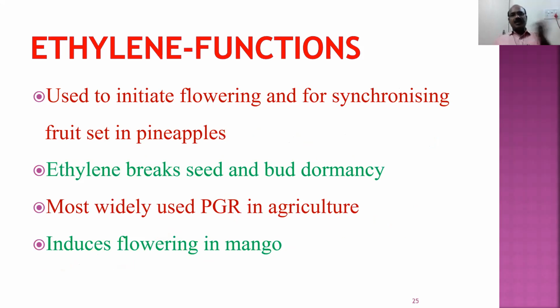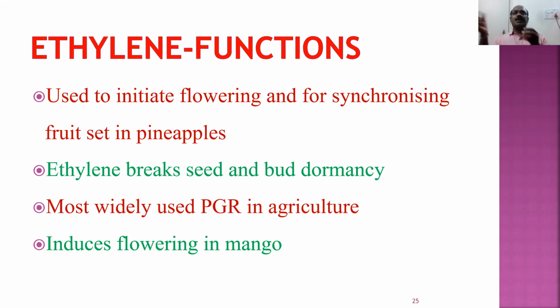So when you spray the ethylene, it initiates the flowering. Ethylene breaks seed and bud dormancy. So just now we told what is seed dormancy. Seed dormancy means the seed stays in the sleeping condition and it won't germinate. If you spray ethylene, it comes out of the sleep and it will germinate.